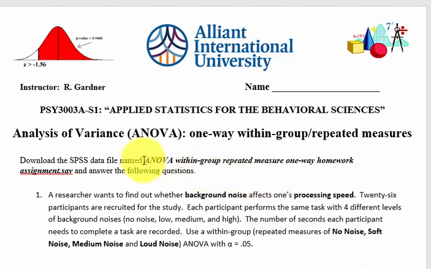Okay, all of these problems are from this data file here. They're the within group repeated measures ANOVA. A little background on a repeated measures ANOVA, also called a within group ANOVA: it is less frequent than the between group. Between group ANOVA, the ones we just finished, are much more common than the repeated measures, and there is a different assumption for the repeated measures ANOVA. We'll get to it down there in a second.